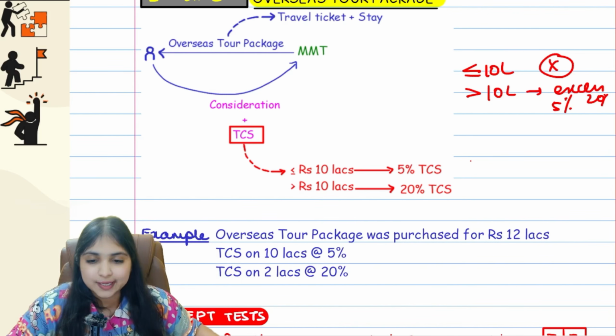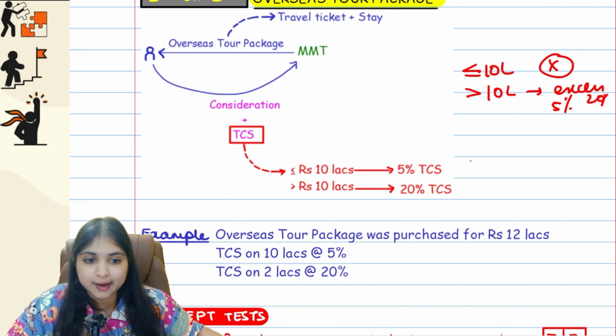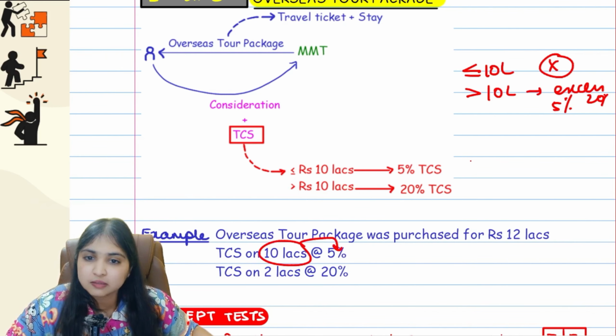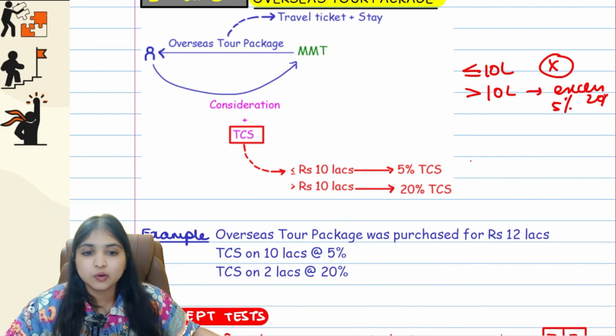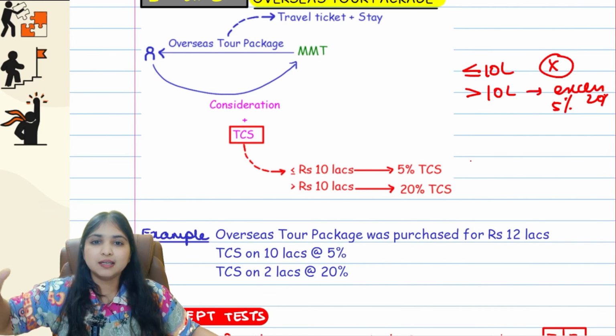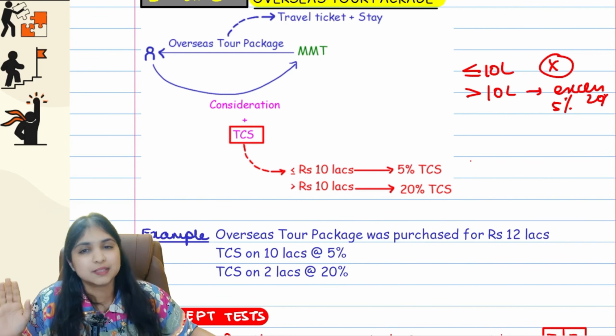Okay guys, look at one example. Let's say I purchased one tour package for 12 lakh rupees. So it is more than 10 lakhs guys. So on the first 10 lakhs, only 5% TCS, 10 lakhs, 5%. What is the excess above 10 lakhs? 2 lakhs. On that 2 lakhs, 20%. So it'll be like one slab rate. Up to 10 lakhs, 5% TCS. More than 10 lakhs, whatever is the excess on that 20% TCS.